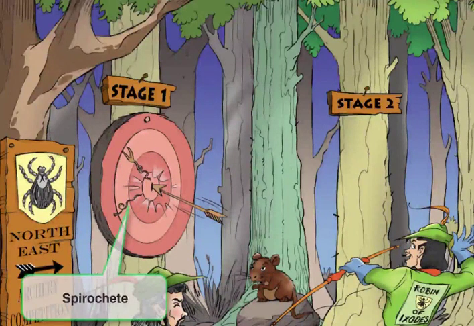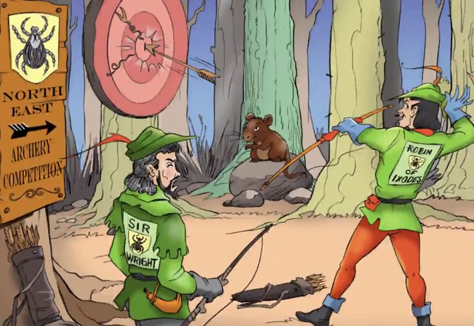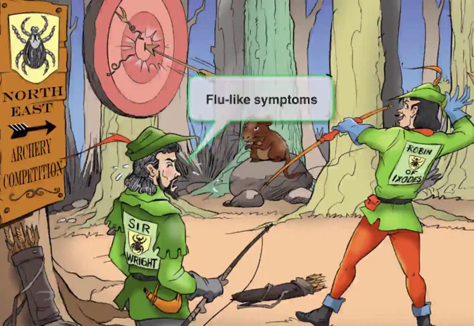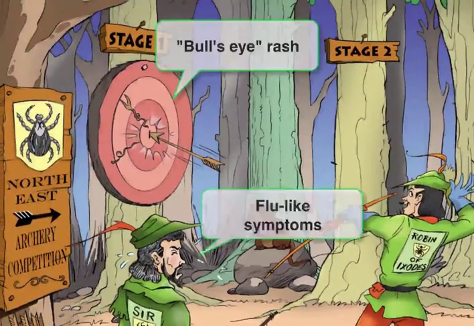That's pretty cool. Robin of Ixodes clearly just embarrassed Sir Wright, and now he's seriously questioning whether he should have entered the contest in the first place. He's so nervous, he's sweating and looking feverish, which will remind you of the flu-like illness that accompanies the rash in stage 1. So stage 1 is a rash with fever and chills.